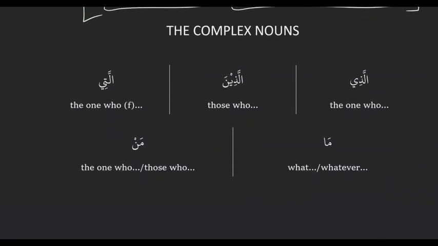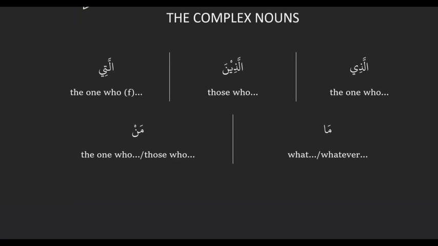Our complex nouns in Arabic are alladhi, which translates as the one who, and then alladhina, which is just the plural version of alladhi, those who or the ones who, and then allati, which is just the feminine version of alladhi, the one who, feminine. And then we have ma, which means what or whatever, and men, which means the one who or those who. And then alladhi and allati can also translate as that which.